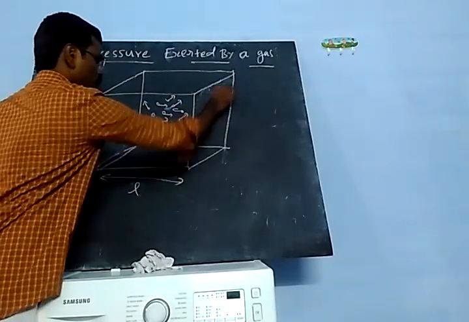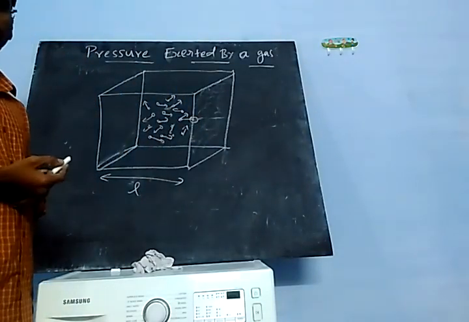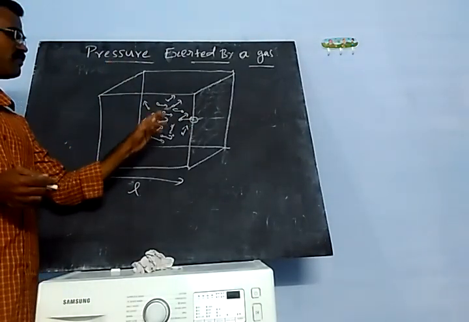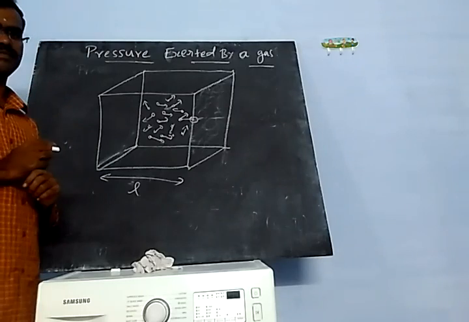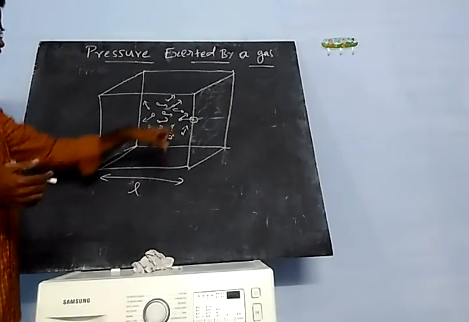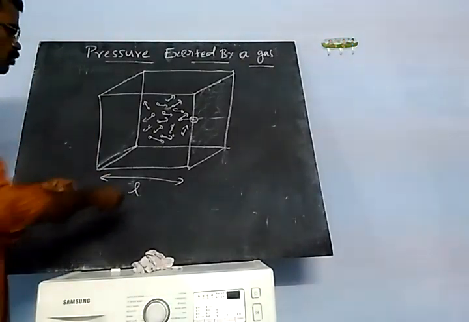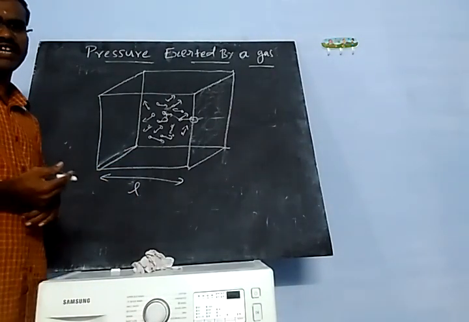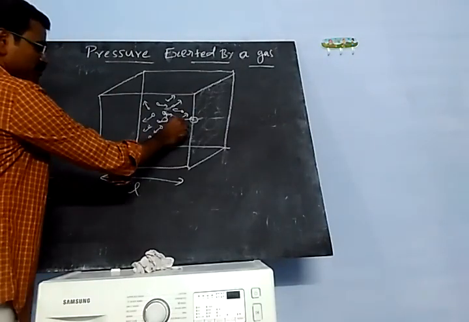Consider this one wall. Suppose the molecule hits that wall. There is no loss of energy, because the collision between the wall and the molecule is elastic. We already discussed elastic property in the 7th chapter. So these molecules are elastic in nature. If the molecules collide with each other, there is no loss of energy, they only transfer their momentum.